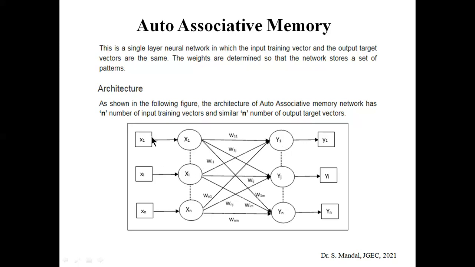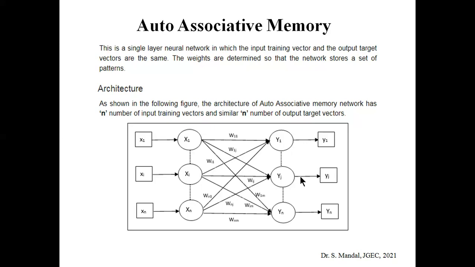This is the main concept of auto associative memory that can be implemented using a neural network. In between the input nodes and output nodes, w11, w12 up to w1n are the weights. So x1, x2 up to xn are the input vector, and y1, y2 up to yn are the output target vector. Basically both are the same.